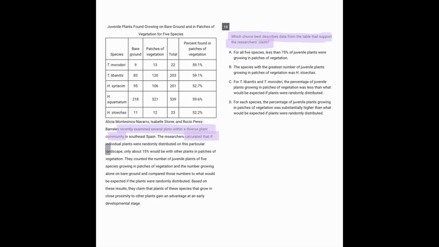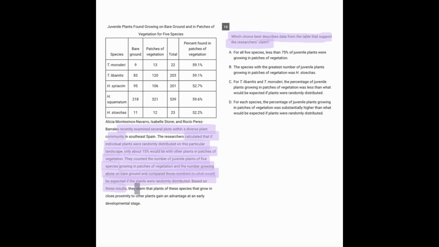These people recently examined several plots within a diverse plant community. They calculated that if individual plants were randomly distributed on this particular landscape, only about 15% would be with other plants in patches of vegetation. They counted the number of juvenile plants of the species growing in patches of vegetation and the number growing alone on bare ground, and compared those numbers to what would be expected if plants were randomly distributed.